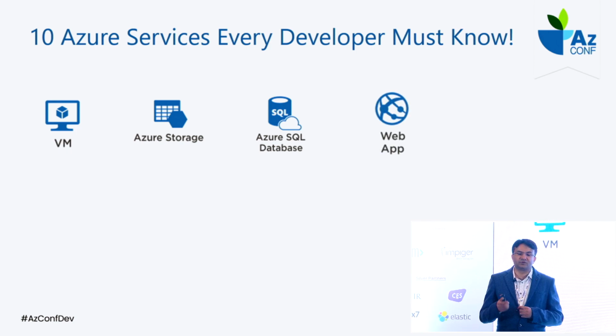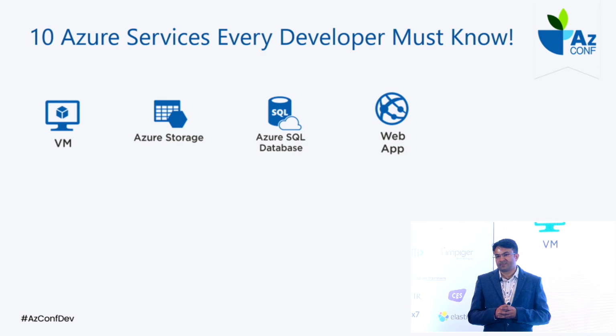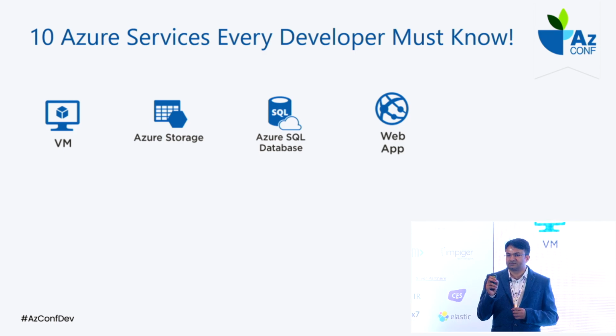When it comes to the fourth one, we have the web app. Because a virtual machine is the option for hosting your application, but many people don't want to manage the infrastructure. Many people don't want to look into taking regular backups of the data. They don't look into the networking or those things. So do we have any option where the things are managed by the platform itself? We have the web app.